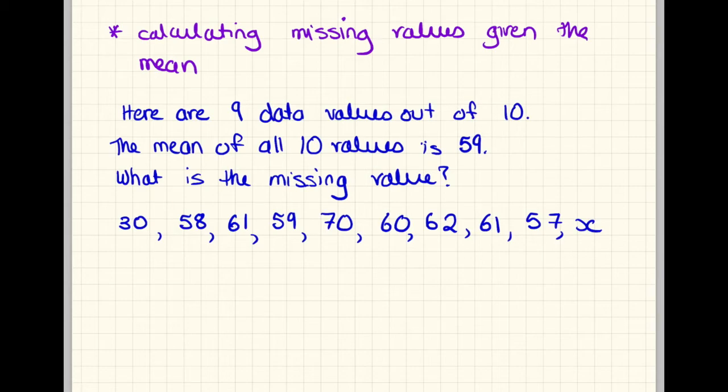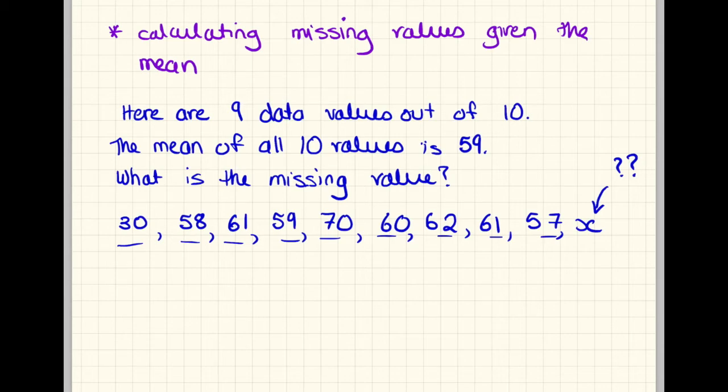So here's a question. Here are 9 data values out of 10. The mean of all 10 values is 59. What is the missing value? So here you are given 9 data points, but there are 10. We call this one x. This is the question mark, the missing data value. So it's a very easy step-by-step process.